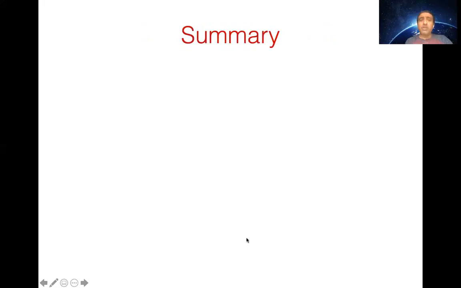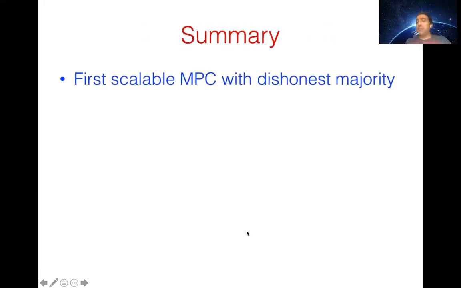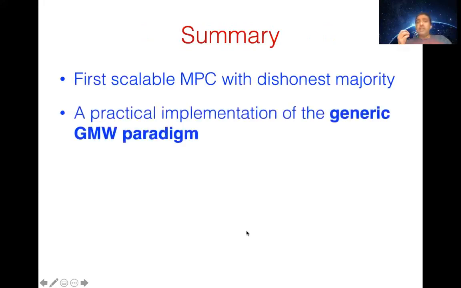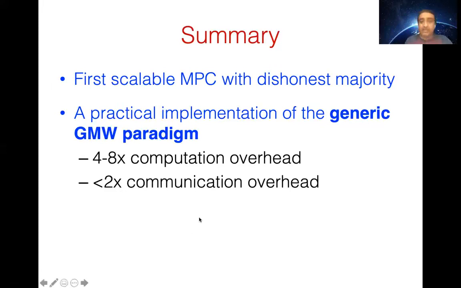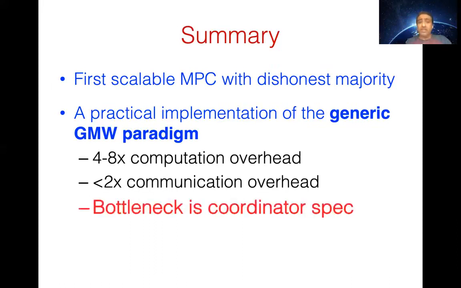So in summary, we designed the first scalable multi-party computation with a dishonest majority and a practical implementation of the generic GMW paradigm. From passive to active, our computational overhead was 4 to 8 times because we just attach a zero knowledge proof. The communication is just twice because we used a sublinear zero knowledge proof system. The bottleneck is the coordinator spec. And we also had a new kind of functionality to give us a modular proof of security. Thank you.